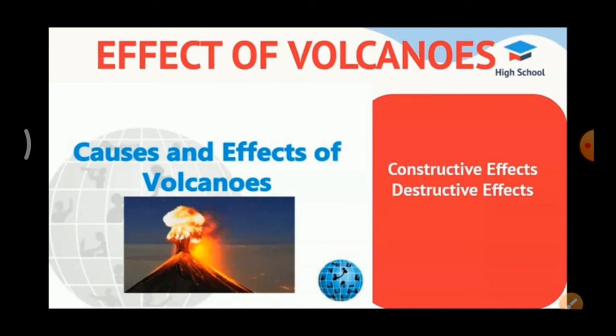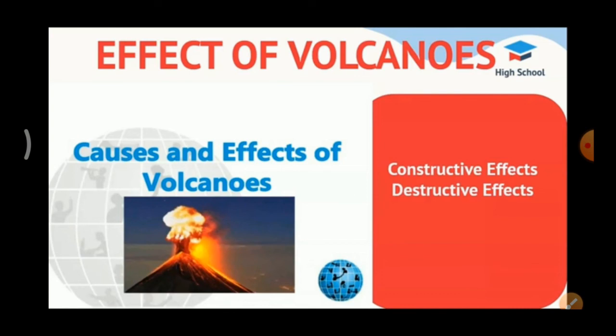Boys, how many positive effects are there? 4 positive effects are there. First one is what? Volcanic materials give fertility to our soil, so our agricultural activity is improved. Second one is hot volcanic region helps in generating geothermal energy.